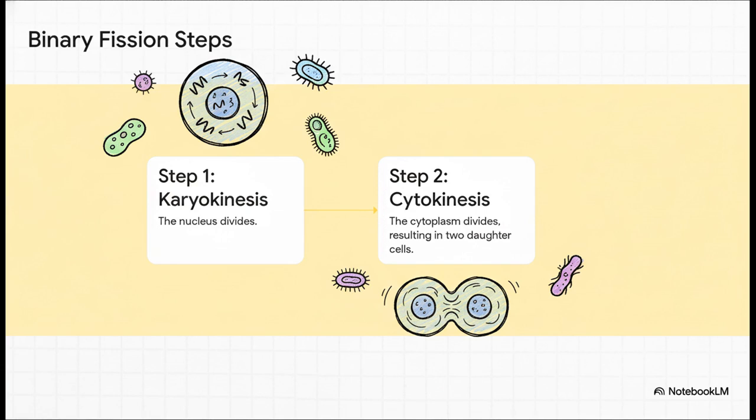First, step one is karyokinesis. This is when the nucleus of the cell, you can think of it as the cell's control center, divides into two. After the nucleus has divided, step two happens. This is called cytokinesis. Here, the cytoplasm, which is the rest of the cell material, divides. The result is two new, smaller cells, which we call daughter cells.